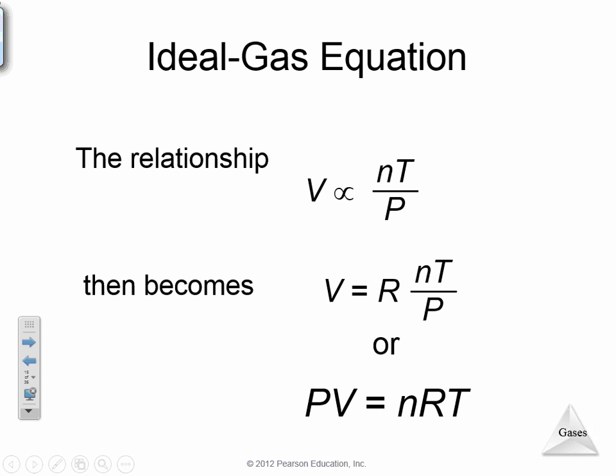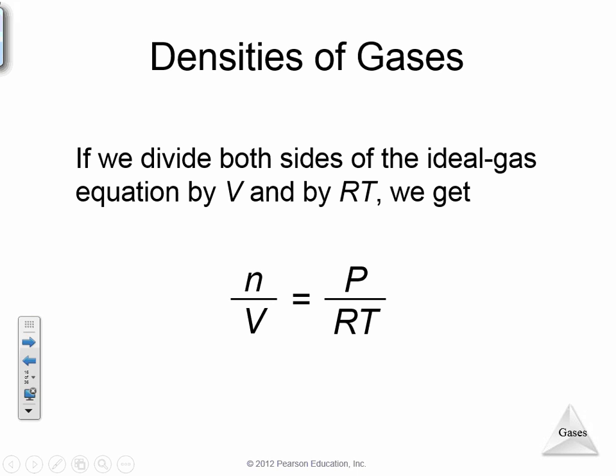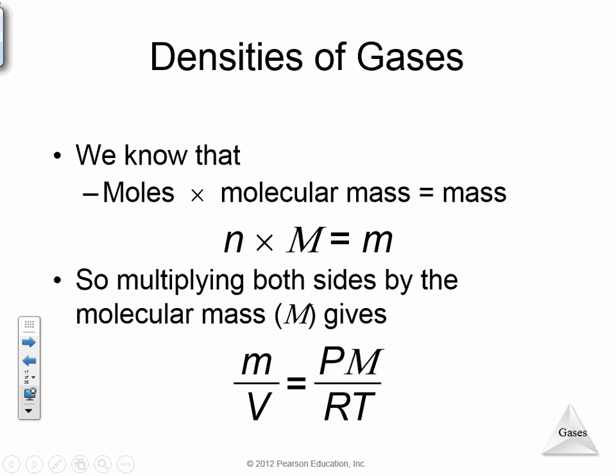Now, the ideal gas equation, they just rearrange it to show you that PV equals nRT. Nothing new there. However, here's the cool thing: using PV equals nRT, we can figure out the density of any gas. Now, the equation for density is what? Mass divided by volume, correct? Well, n divided by V is equal to P divided by RT. However, if we want to get from moles to mass, we multiply by the molecular mass.